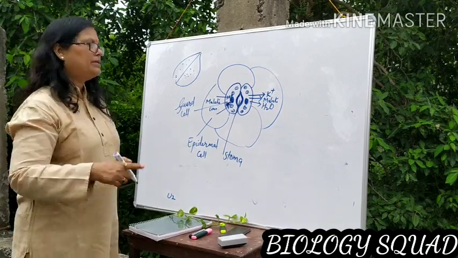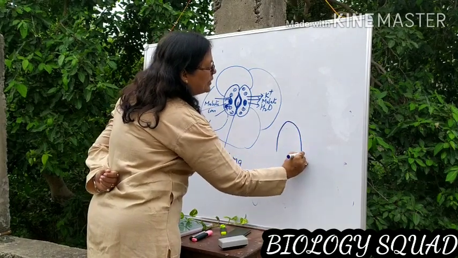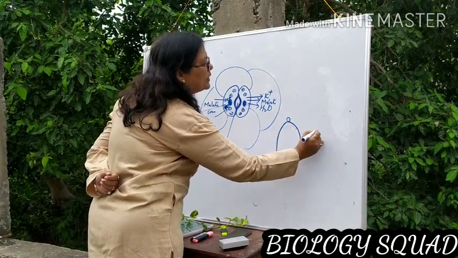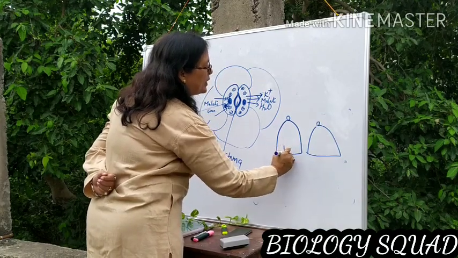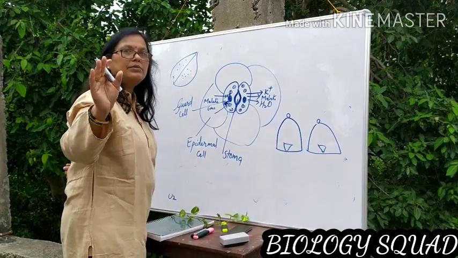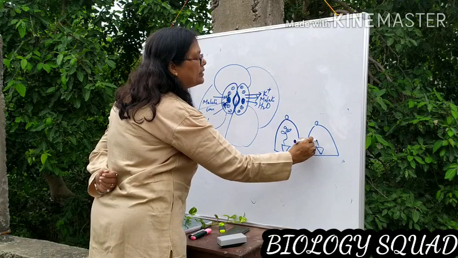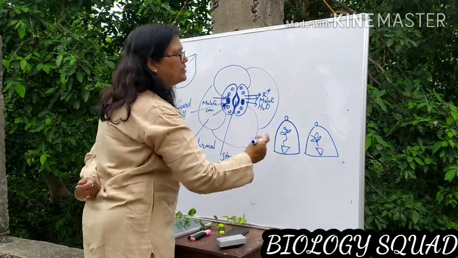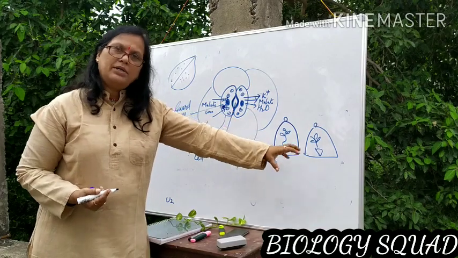One more experiment you can show. How can you show it? Take two bell jars and keep equal potted plants, de-starched for 2 or 3 days, under the bell jars. A bell jar is an instrument by which you can cover the potted plant.